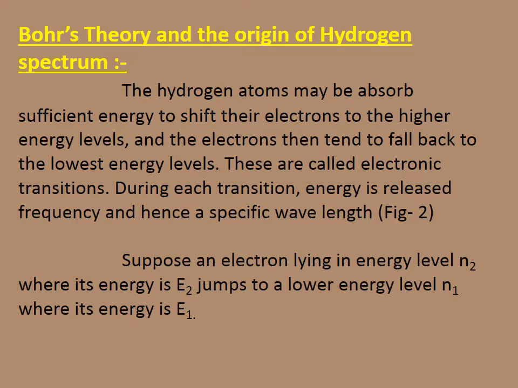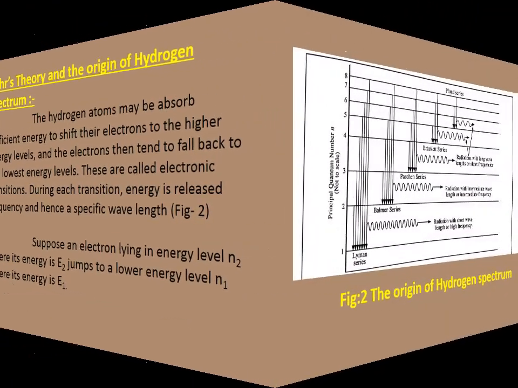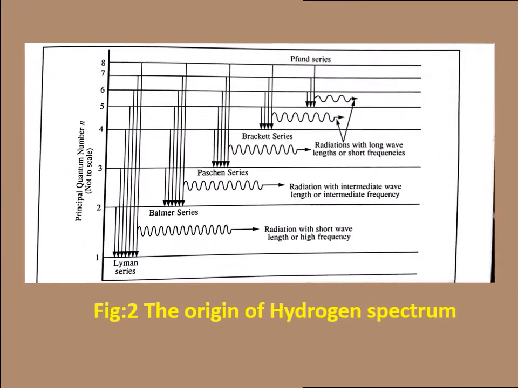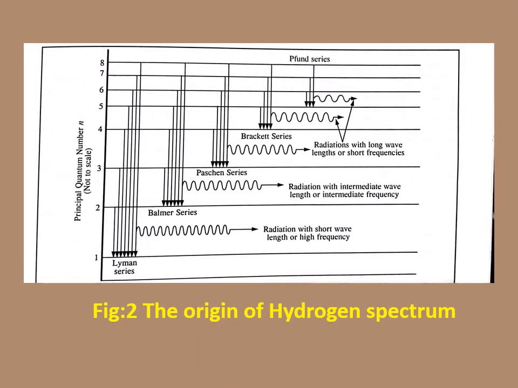Suppose an electron lying in the energy level n2, where its energy is E2, jumps to the lower energy level n equal to 1, where its energy is E1, then different types of series are obtained. From the higher energy levels, that is 8, 7, 6, 5, 4, 3, 2 to 1, the transitions take place to energy level 1.